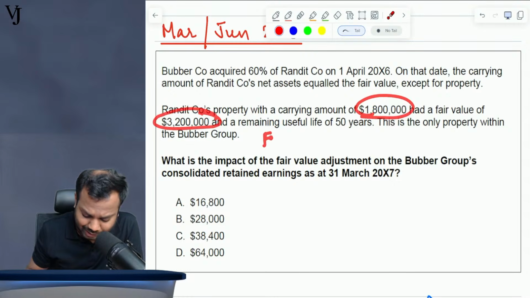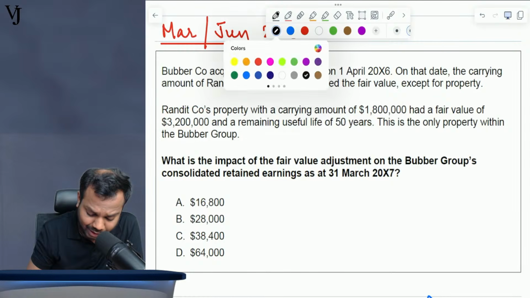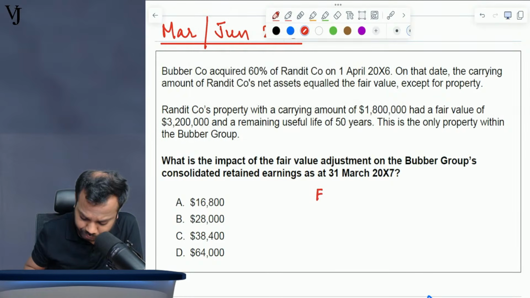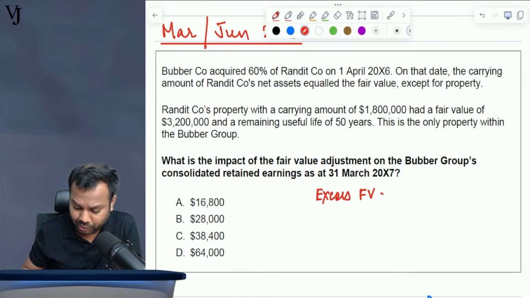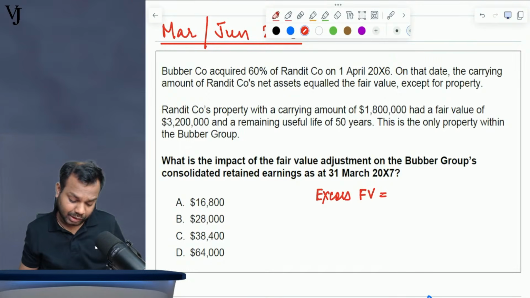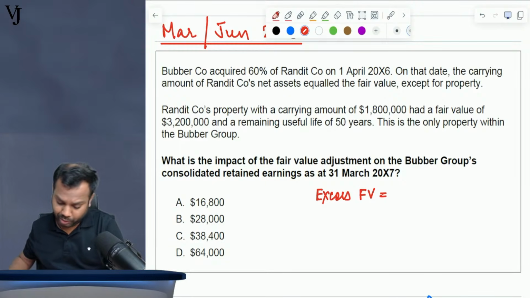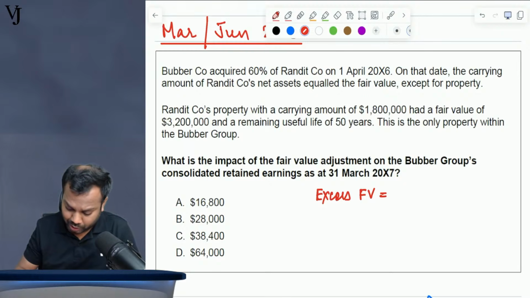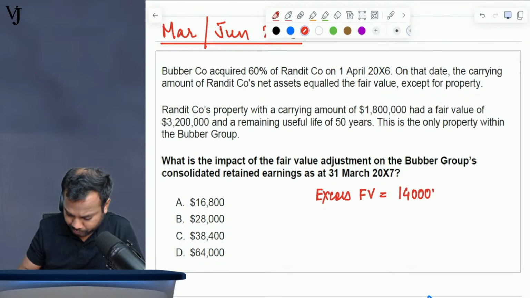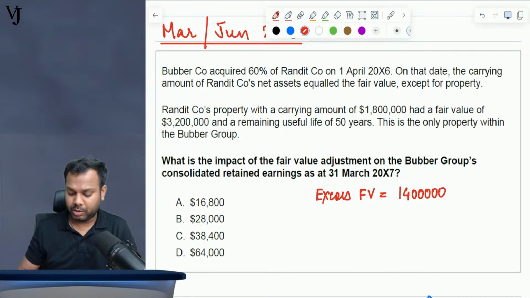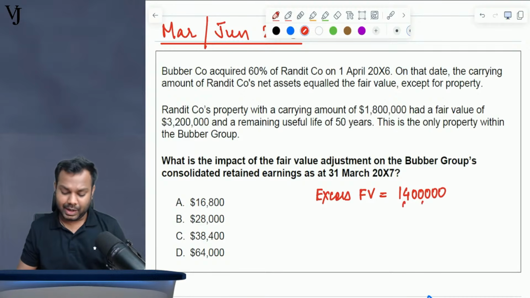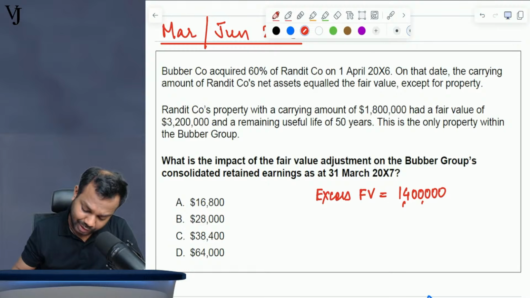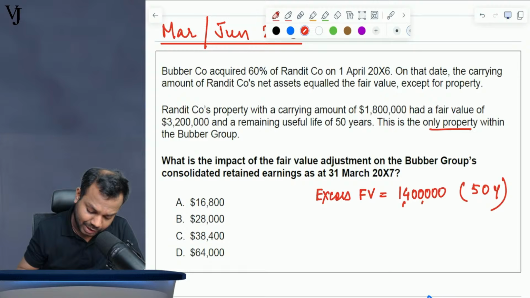Now, what is the excess fair value? What is the fair value adjustment that has to be done? It is 3.2 million minus 1.8 million, which is 1.4 million. So this is the excess of fair value, which has a remaining life of 50 years. This is the only property within the Babar group.